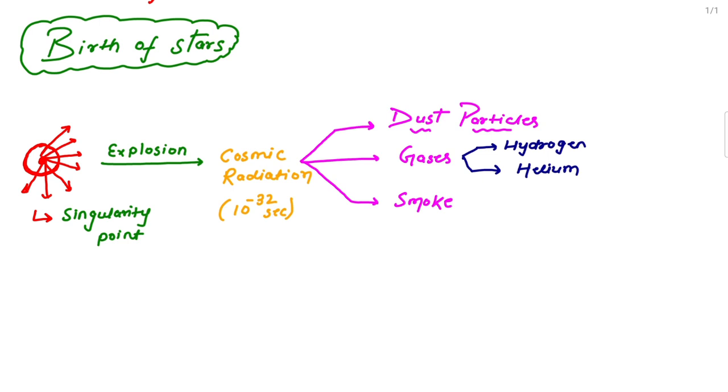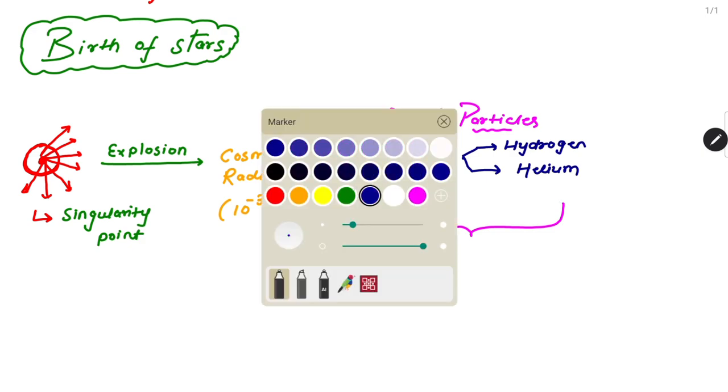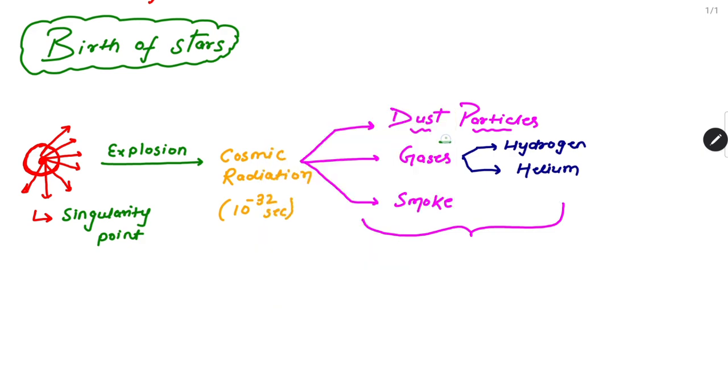And now after that, dust particles, gases, and smoke, all three were present in that space, right? So if you observe, the combination of all these three, dust particles plus gases plus smoke, gives one cloud.